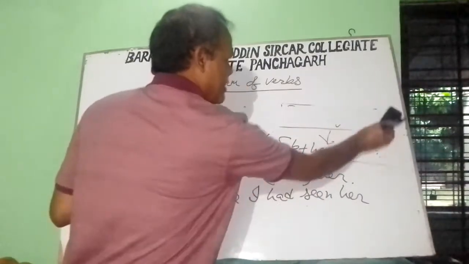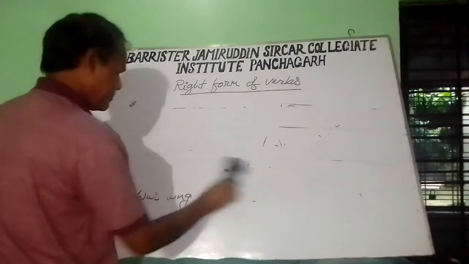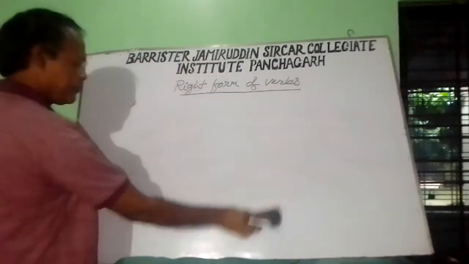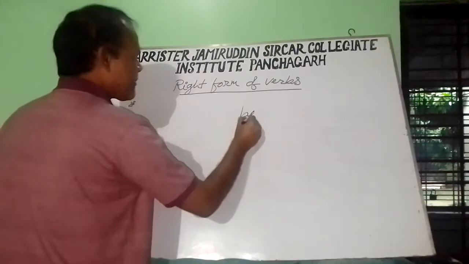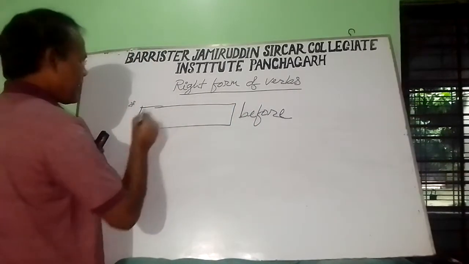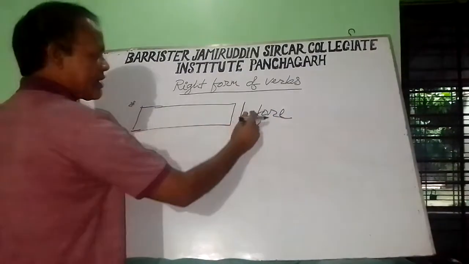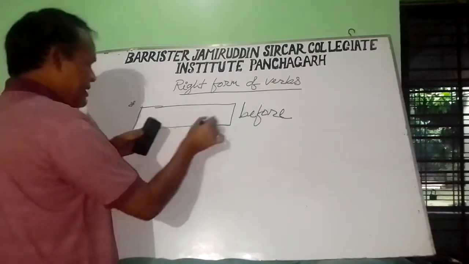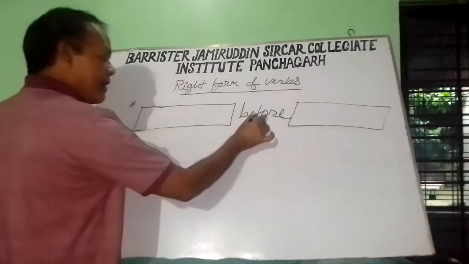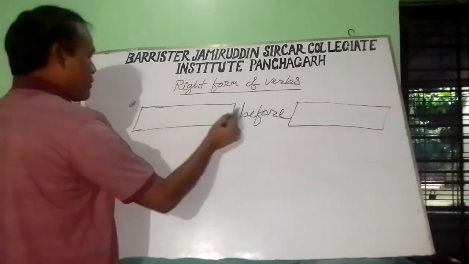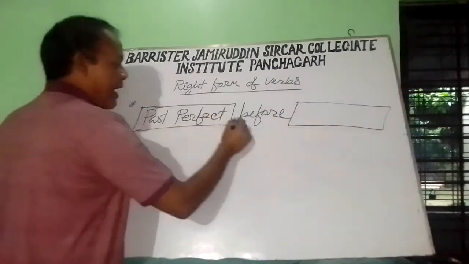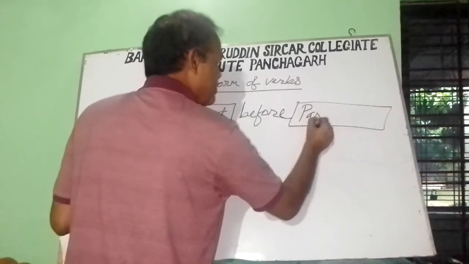Let's try to discuss another rule. If before is used as a conjunction, and before before there is a sentence and after before there is another sentence, if the sentence before before is in the past perfect, then after before that sentence will be in the past indefinite.